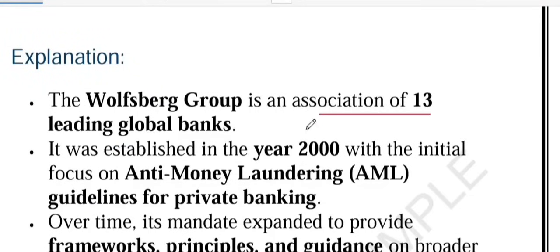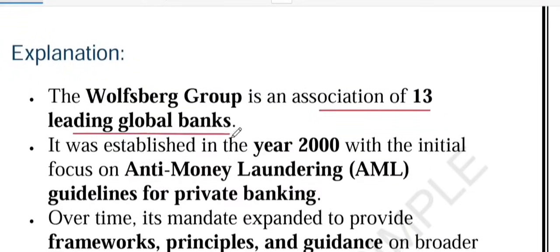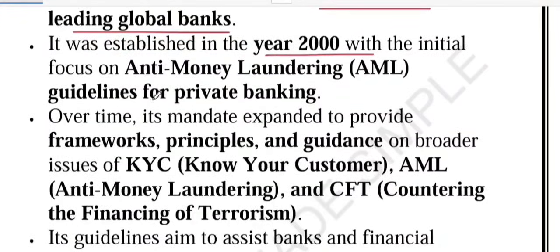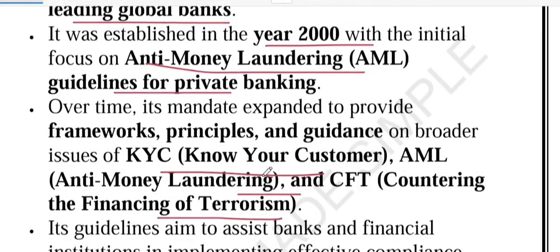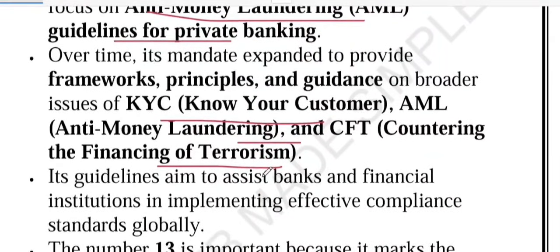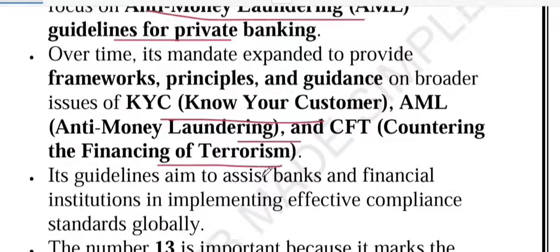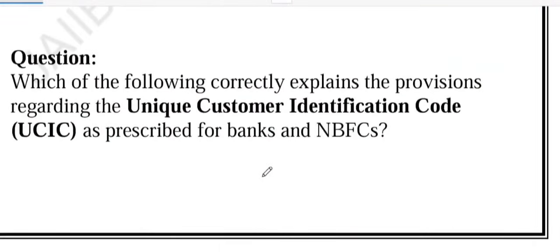What we have discussed, it is an association of the 13 leading global banks. First point, it was formed in the year 2000. It focuses on anti-money laundering, KYC, and terror financing, CFT, countering the financing of terrorism. So whenever you see this in exam, remember 13 banks fight financial crime together. Okay. Now let's look at the next one.